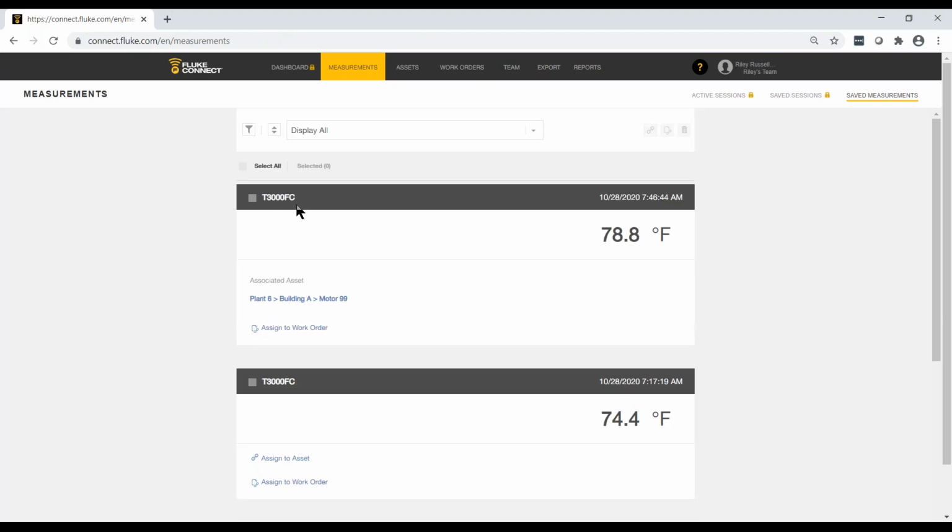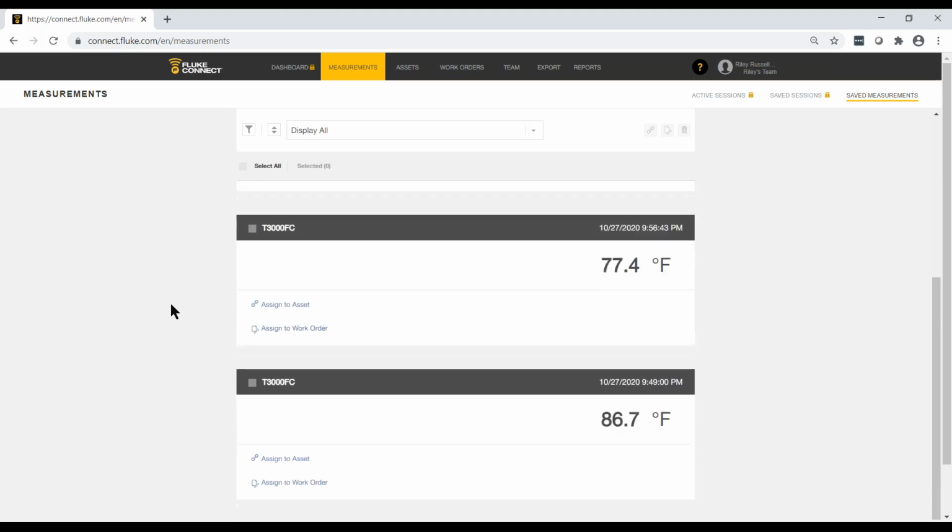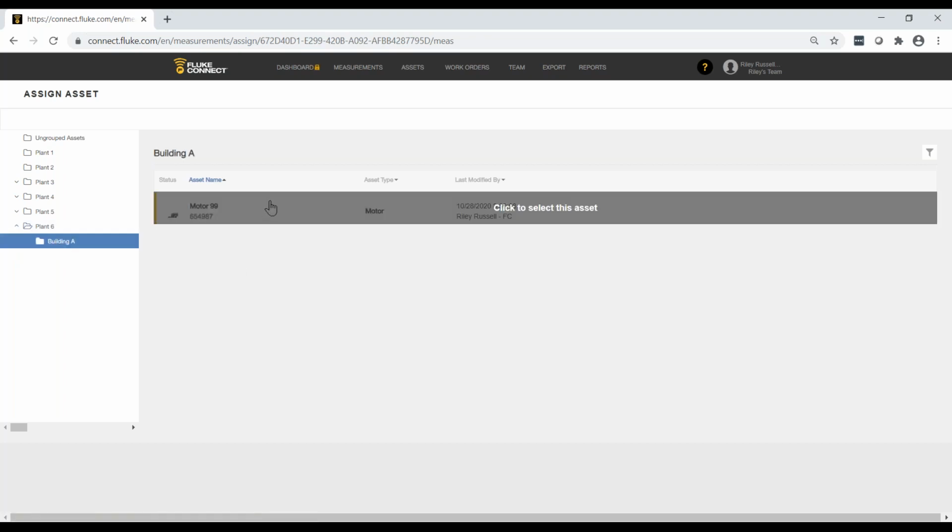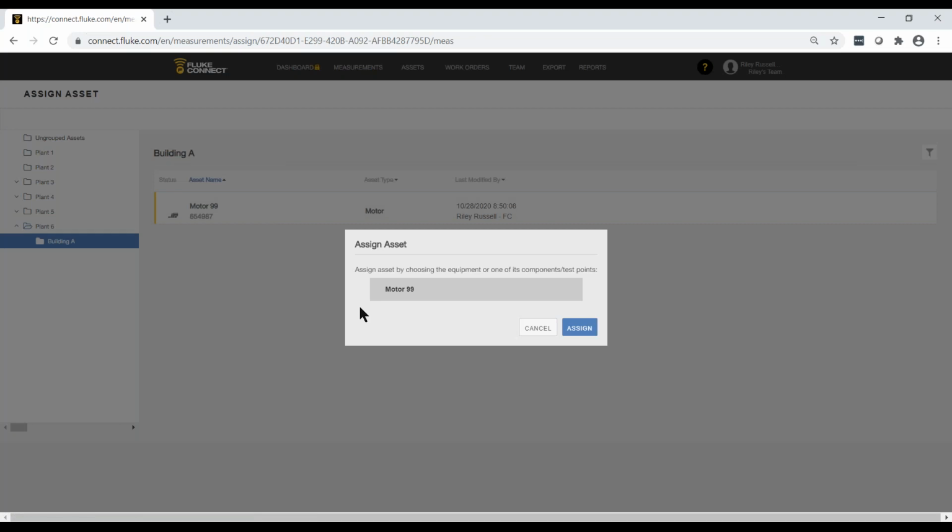And now you can see that this T3000 measurement has been assigned to Motor 99 and Asset Subgroup Building A in Plant 6. So that's a reading that we took on 10/28 at 7:46 a.m. So let's go down and find, here's one we have from 10/27. Let's go ahead and assign this particular T3000 measurement to that same asset. So we click Assign to Asset. We're just repeating the process. We're going to go back to the asset group, click here. We click the asset we want to assign the measurement reading to, click the Assign button.